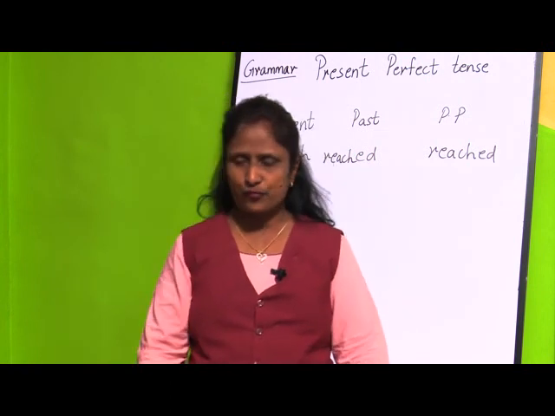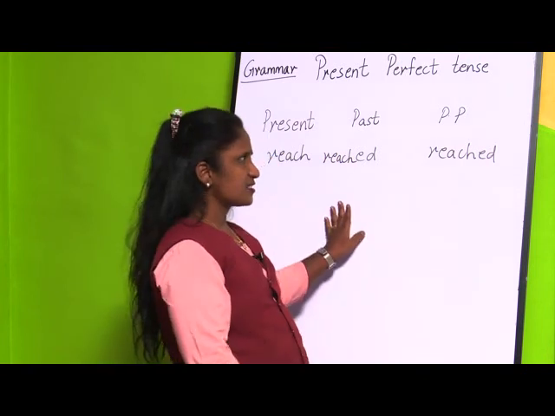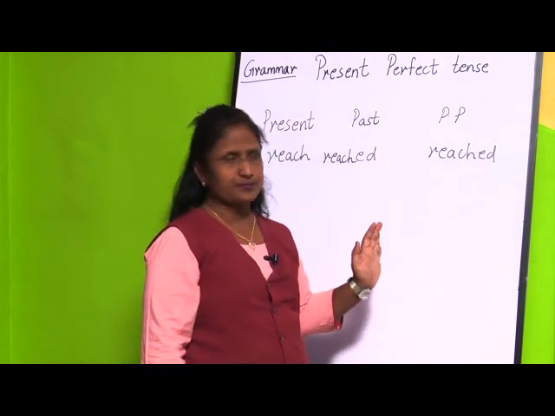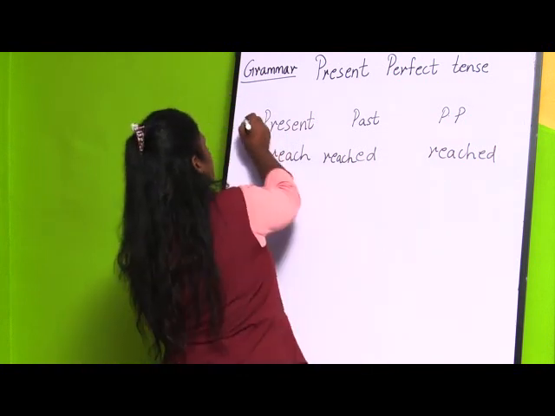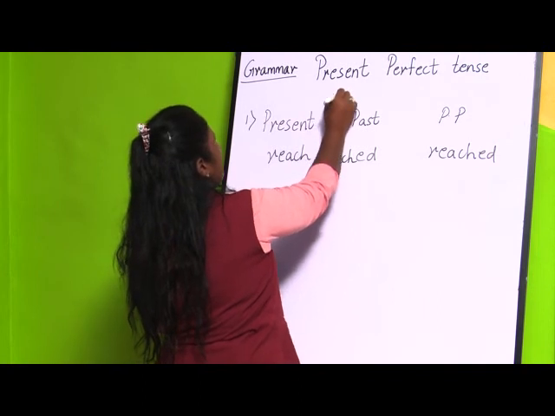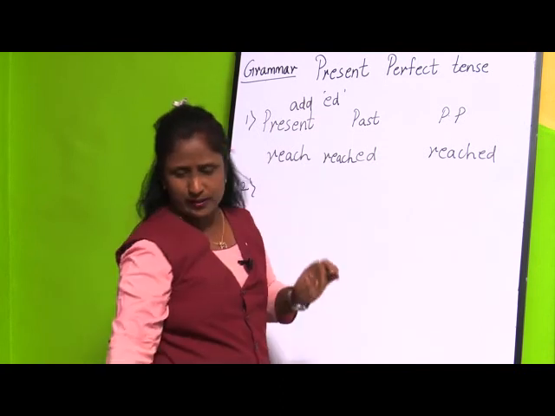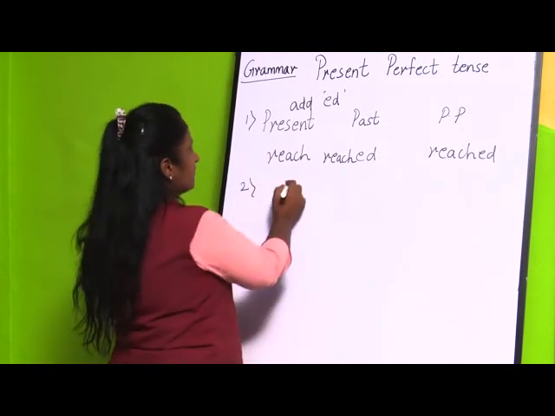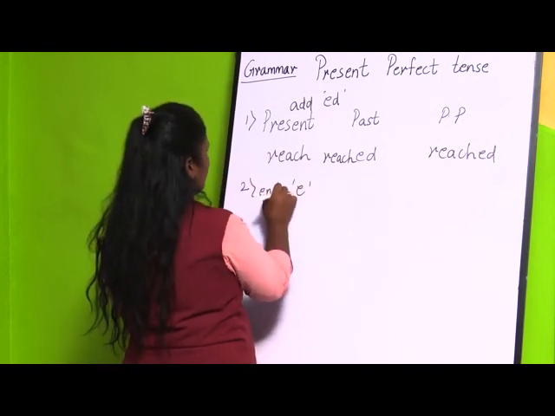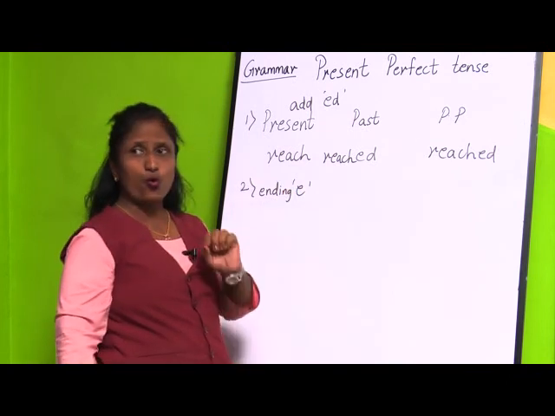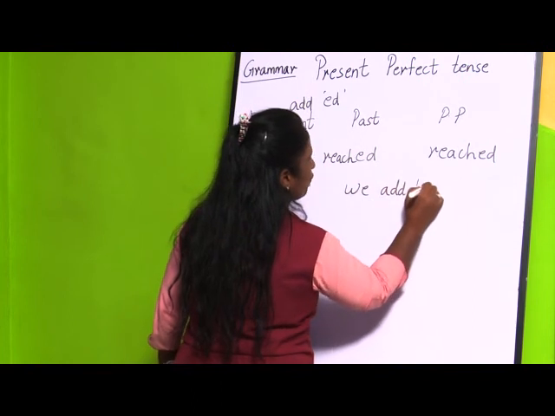Just a minute before, I told you we add ed for the past participle. So in this way, this is the first case: we add ed to the verb for the past tense and for the past participle. Okay. Now what will be the second one? The second case is, if the word is ending with e, that time we are going to add only d. We add only d.